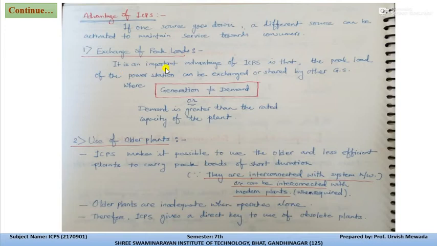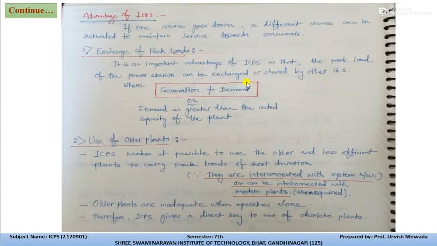But due to interconnection, whenever such a kind of situation occurs, we can drive that load from the other generating stations, or we can say small generating stations like hydropower stations or some other power stations. Means a hydropower station can drive the peak load for a small time.